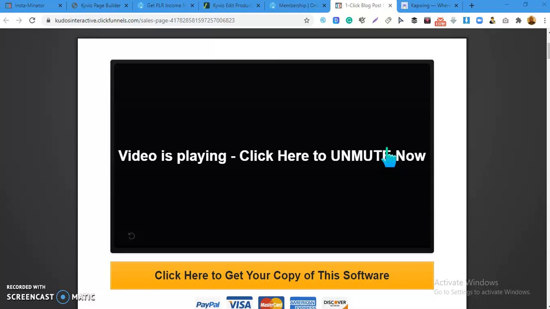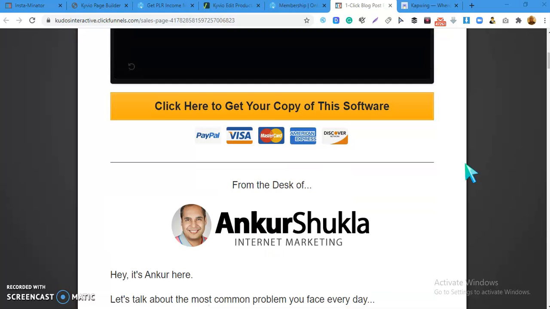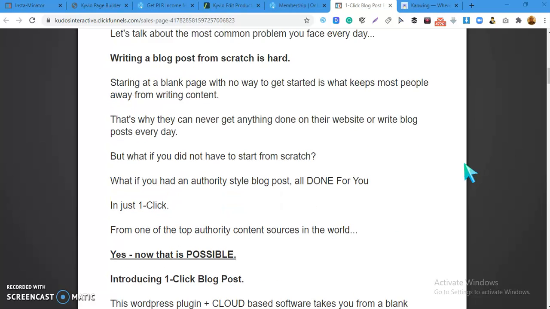If you have a WordPress blog, you can install this plugin inside your WordPress blog, and then in just one click you can get high quality articles, high quality blog posts that you can publish on your blog. And then it's very simple. Instead of paying about $10, $20 or $30, $50 to hire freelancers, you can use this to generate high quality articles and content for your blog.